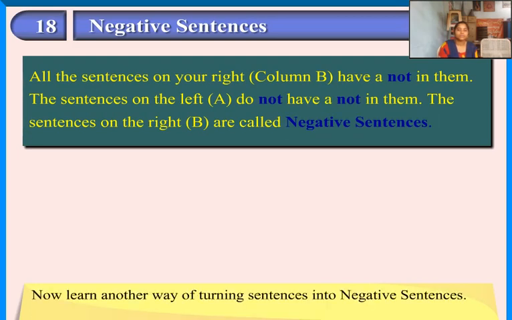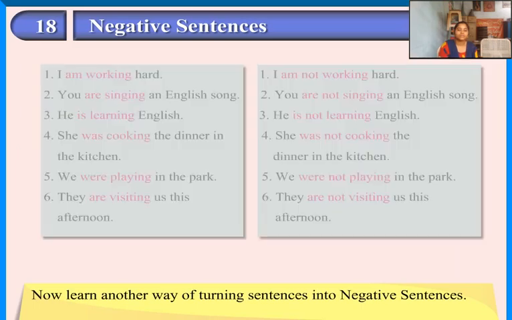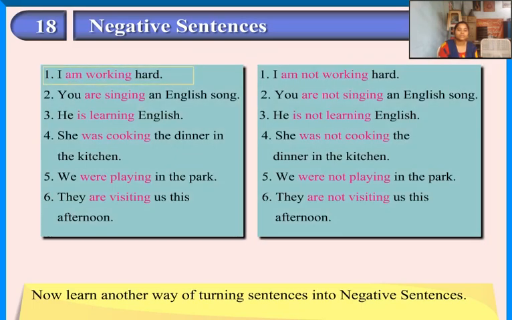Now learn another way of turning sentences into negative sentences. I am working hard. I am not working hard. You are singing an English song. You are not singing an English song. He is learning English. He is not learning English. She was cooking the dinner in the kitchen. She was not cooking the dinner in the kitchen. We were playing in the park. We were not playing in the park.